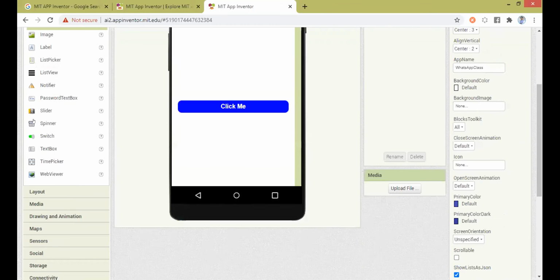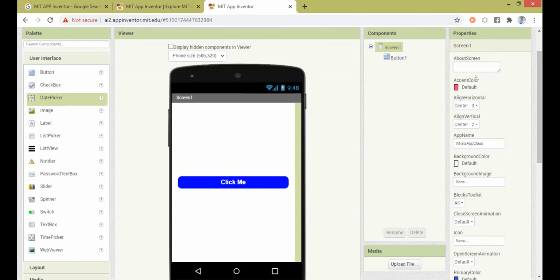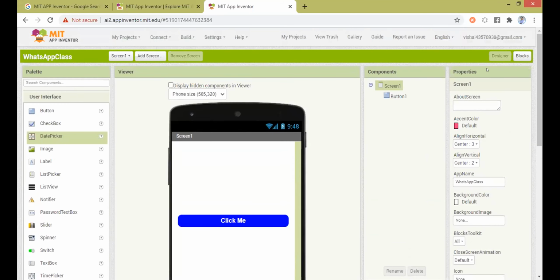So like this, for each and every component I can vary or adjust all the different properties. So these are the four important screens when it comes to designing the app. Till this portion, it's all about designing. The next portion is all about how I interact with the app. For example, if I click the button, what should the app do? That's a different section.